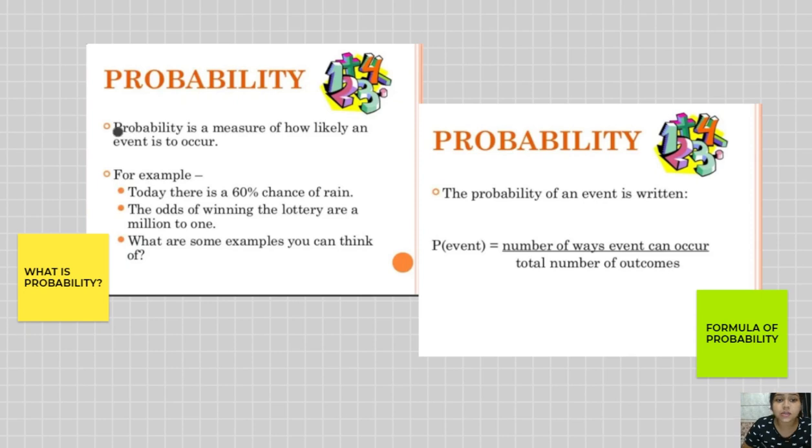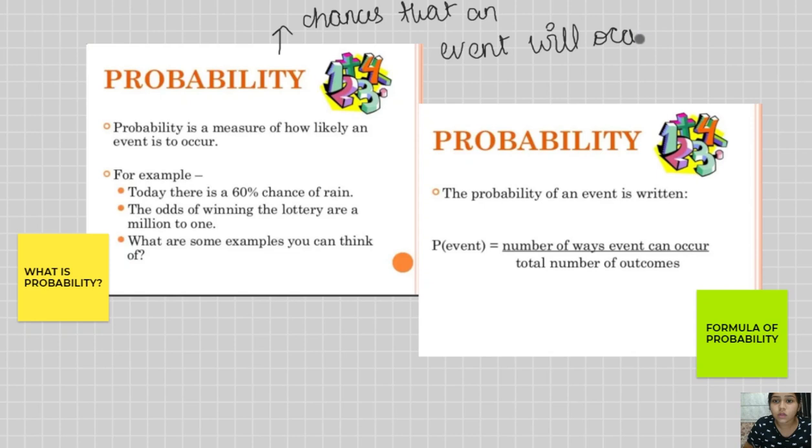It is the measure of how likely an event is to occur. It is basically the probability or the chances that an event will occur or not. This is what we call probability.